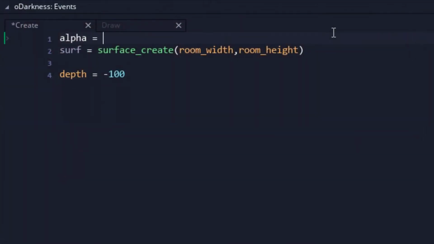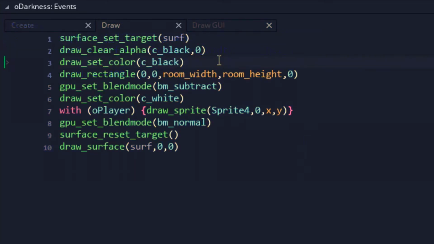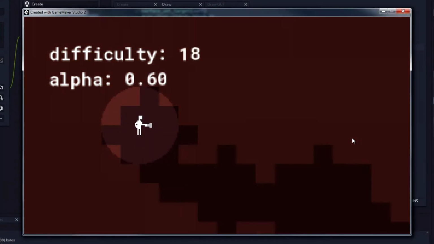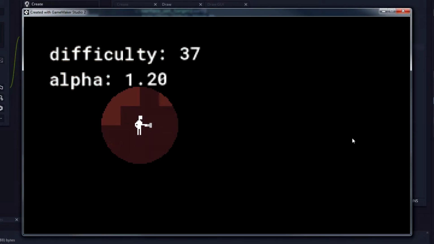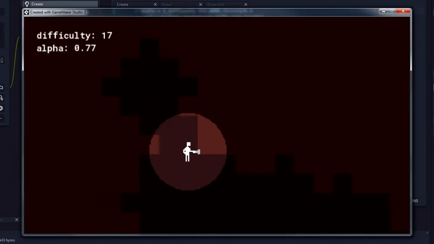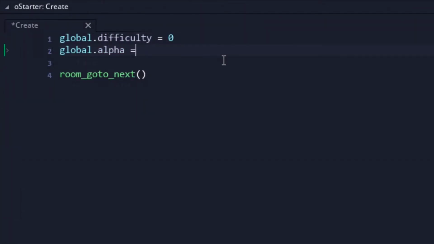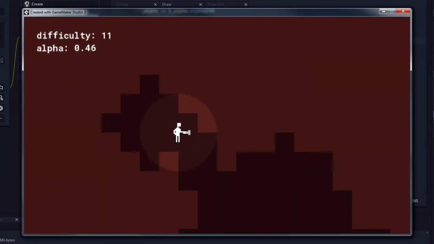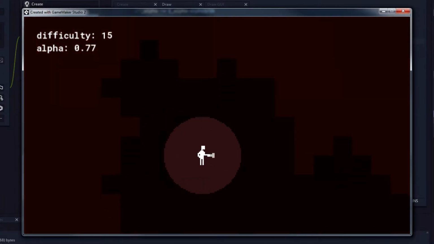The darkness alpha was up next, which would slowly get more opaque over time. Using similar math and a bunch of tweaking to the numbers, I eventually had the darkness become more prominent the deeper the player traveled, eventually leaving our lone wanderer in complete darkness. However, the increase in darkness felt a little too abrupt, so the darkness alpha was made global, and once again, using some simple math, the darkness was slowly applied over time. This provided a far less jarring ease into the next level of darkness as the player descends.